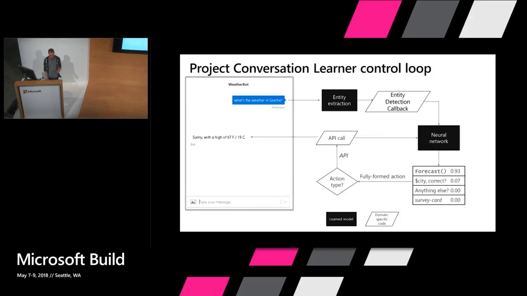That action can be an API call. API calls can go off and look up information, for example, retrieve a weather forecast or transfer money in people's bank accounts, whatever makes sense in your domain. They can also return text back to the user. They can also generate a card and return a card to the user. You can chain actions together. So after taking one action, I can say, all right, go and take another action. You see the scores on the right updated in red. Then you can execute a second action. So this whole event loop runs until the last action, and you wait for user input.